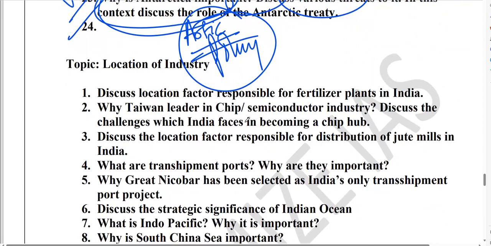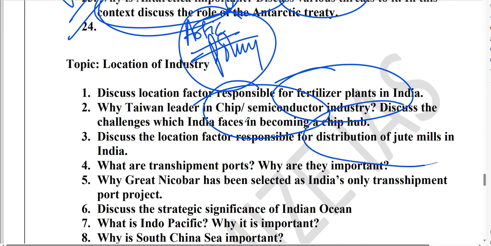Guys, as far as location of industry is concerned, this year the fertilizer industry is very important. What are the factors responsible for fertilizer industry in India? Then, guys, chip and semiconductor industry is very important. Why? Taiwan is one of the largest chip manufacturers of the world. Then, guys, what are the location factors and challenges in the jute industry?